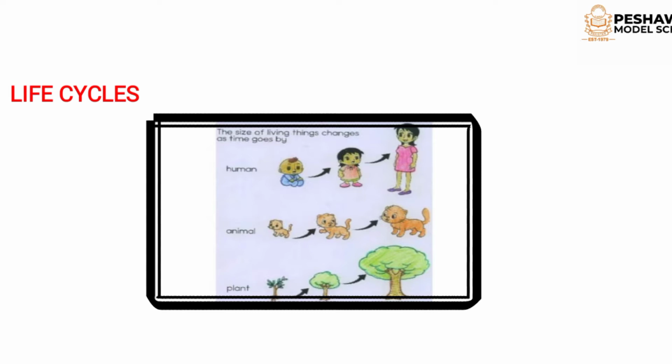Okay. Look at the kitten. The kitten grows into an adult cat. Clear? And the seed, look at the plant. The seed grows into young plants and then young plant grows into tree. So this is life cycle.